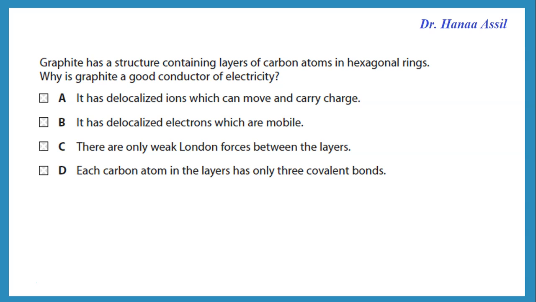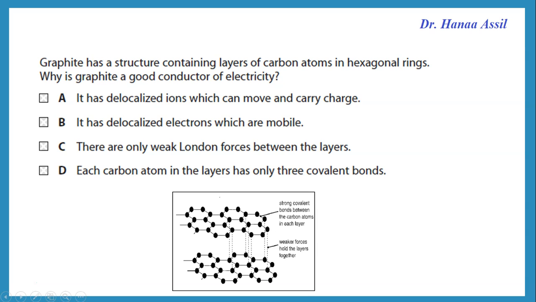Graphite has a structure containing layers of carbon atoms in hexagonal rings. So why is graphite a good conductor of electricity? Remember, this is a structure of graphite with layers of 6-sided rings in which each carbon is covalently bonded to 3 other carbons with weak attraction forces between the layers.